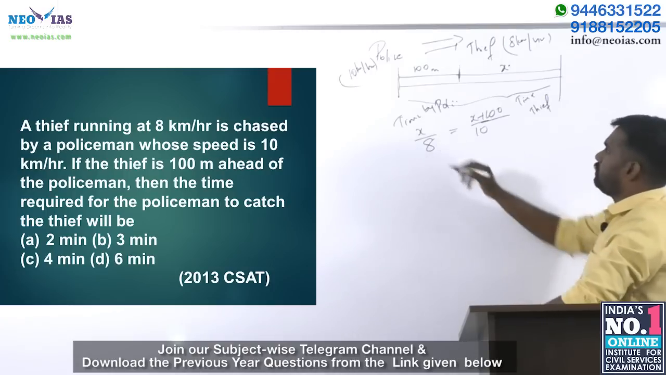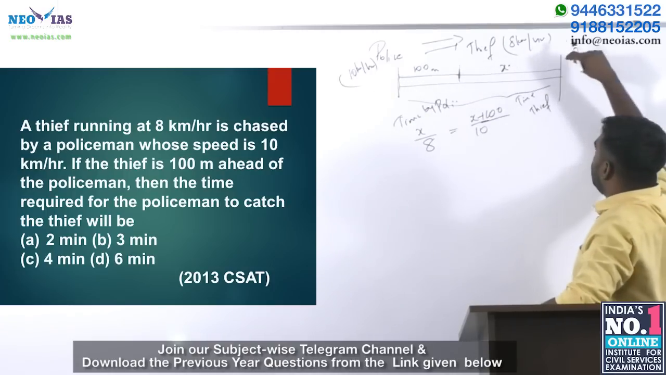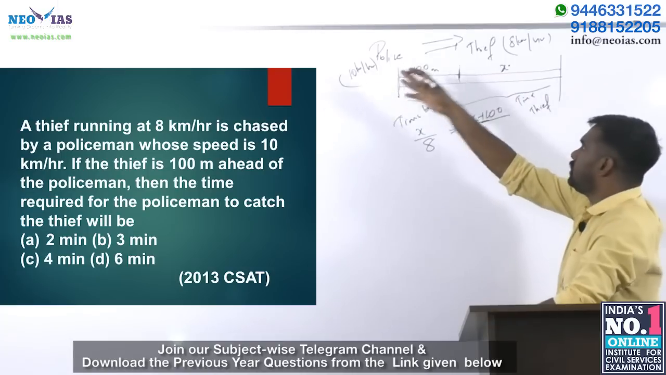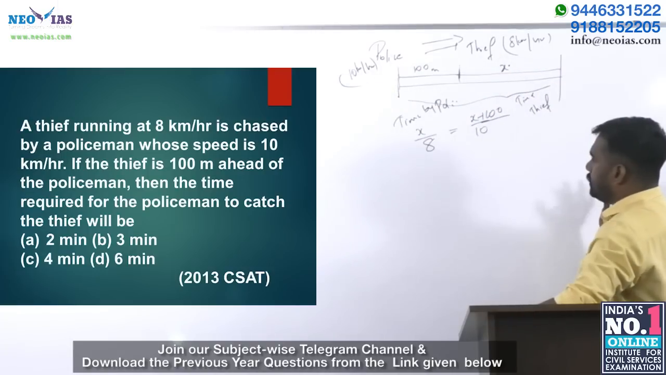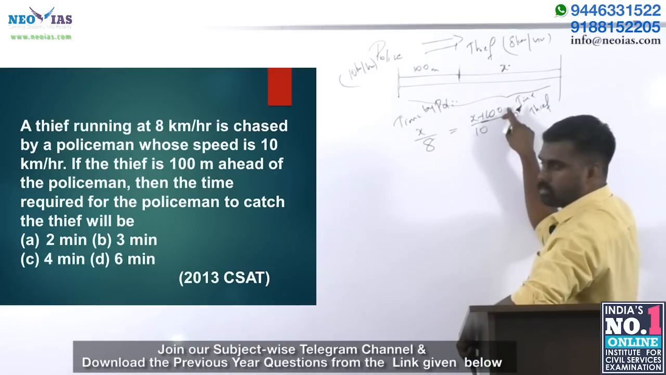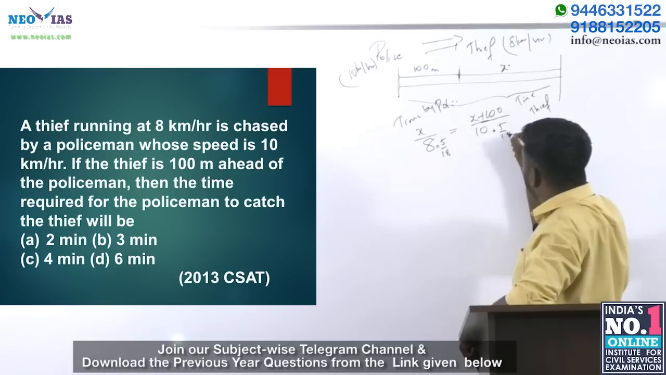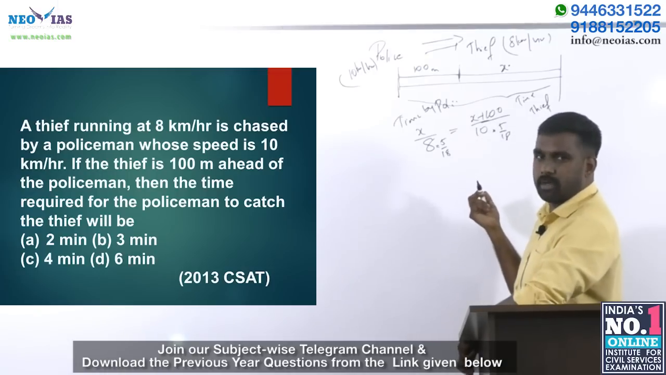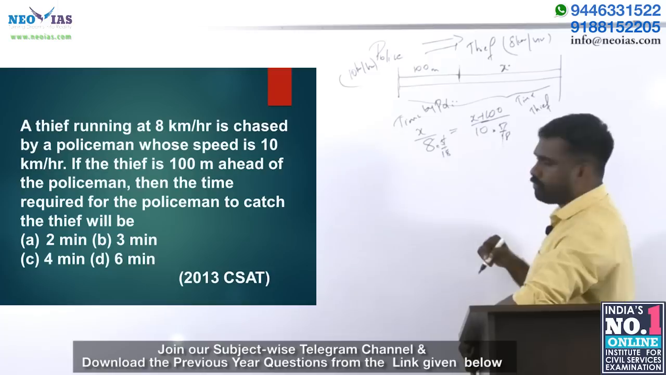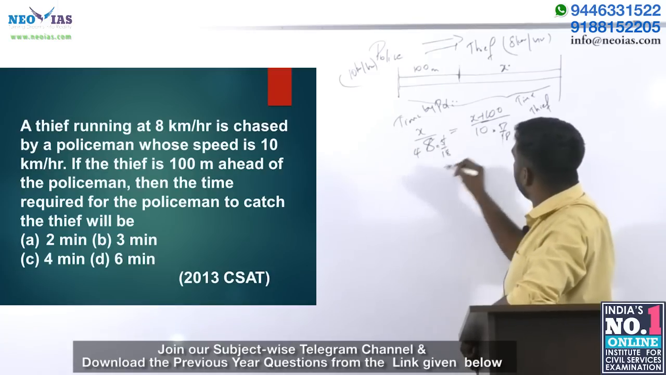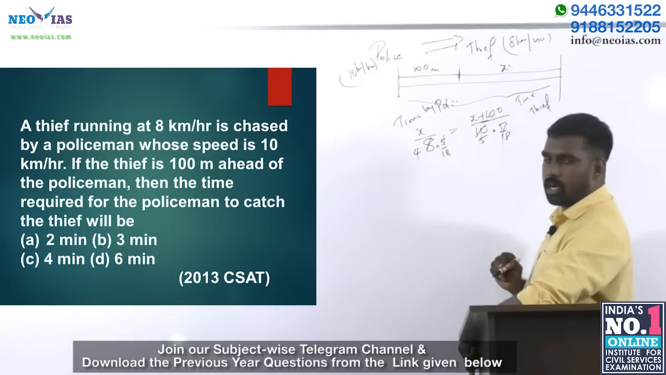If they started at 10 o'clock, he got him at 11 o'clock. The difference is 1 for both the police and the thief, so the time is the same. This is in meters, right? So we are converting this into 5 by 18 meter per second. But this is an unnecessary step. Why? We can cut them off, right? So here also 5 by 18, we just cut them off.